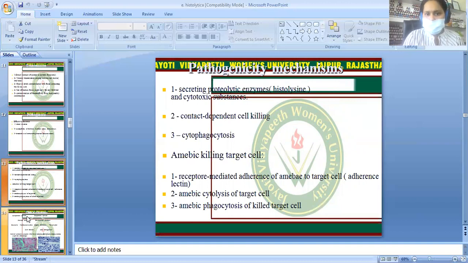When it comes in contact, there is contact-dependent cell killing. Then cytophagocytosis happens, with the amoeba killing the target cell. How? First by receptor-mediated adherence of the amoeba to the target cell, then amoebic cytolysis of the target cell by the proteolytic enzyme, then amoebic phagocytosis of the killed target cell.